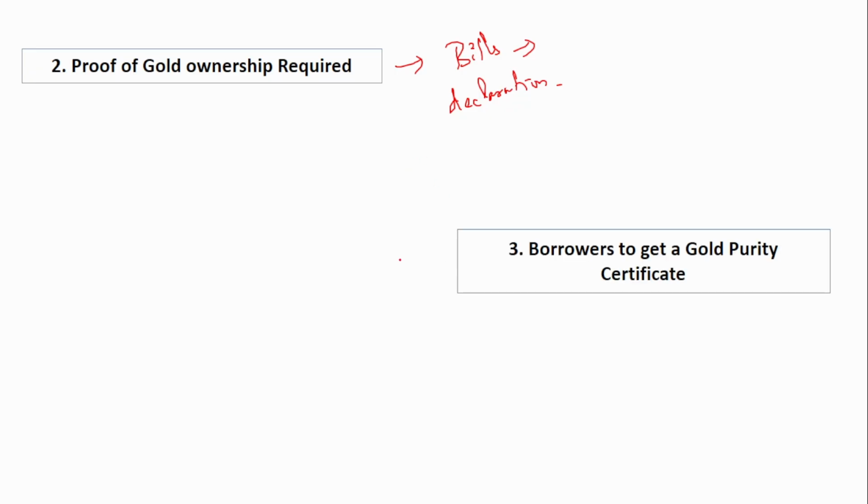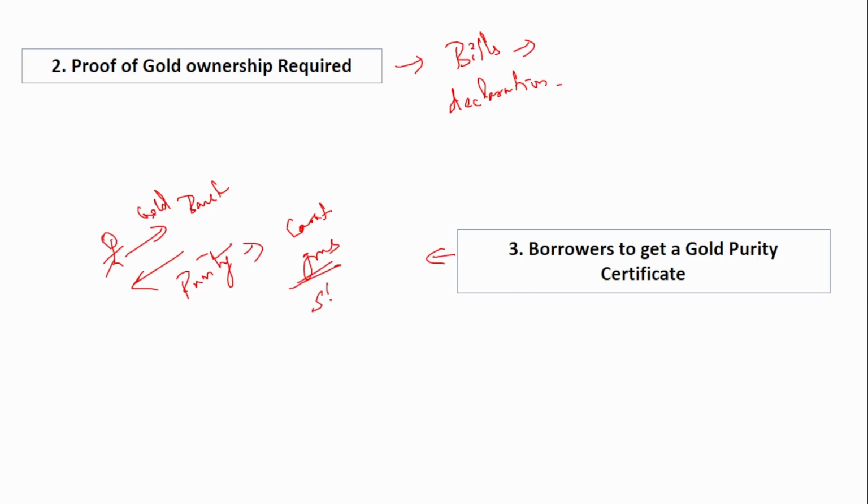Next is borrowers to get a purity certificate. So when the borrower submits the gold to the bank, the lender has to provide the purity certificate. Okay, in that purity certificate, the carat, that is 22 carat or 18 carat, that carat should be specified, the grams, all these details, the stone details. All these details should be specified in that purity certificate and has to be provided to the customer.